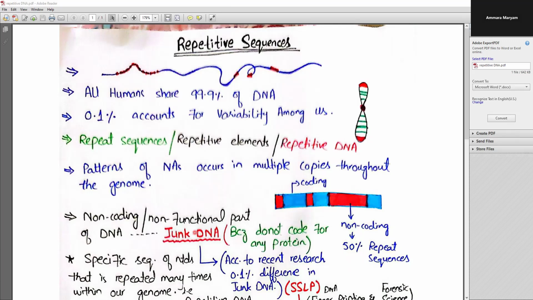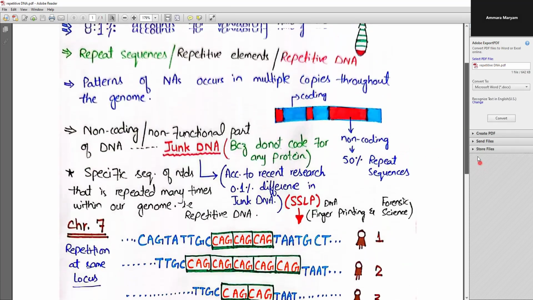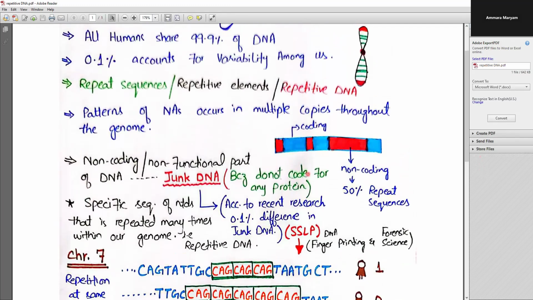So, why are these non-coding? Because these are basically the non-functional part of our genome, the non-functional part of our DNA. These are also referred to as junk DNA. But previously, it was thought that this junk DNA is of no importance. It is totally useless, totally non-functional, because it does not code for any protein.